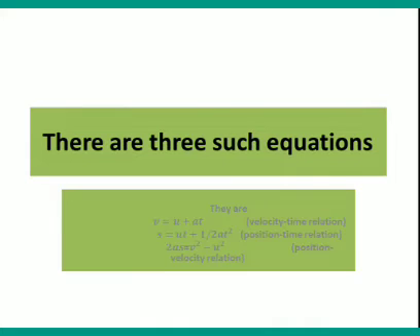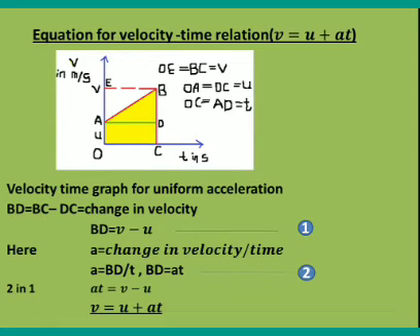The three equations of motion are V is equal to U plus AT, S is equal to UT plus half AT square, and 2AS is equal to V square minus U square. Here the first relation, V is equal to U plus AT, is called the velocity time relation. The second relation is called the position time relation, and the third relation is called the position velocity relation.